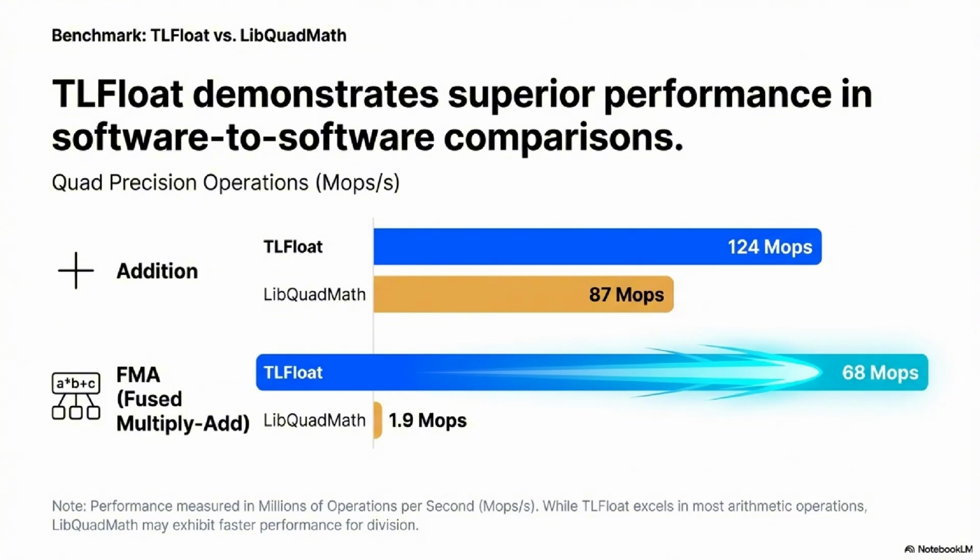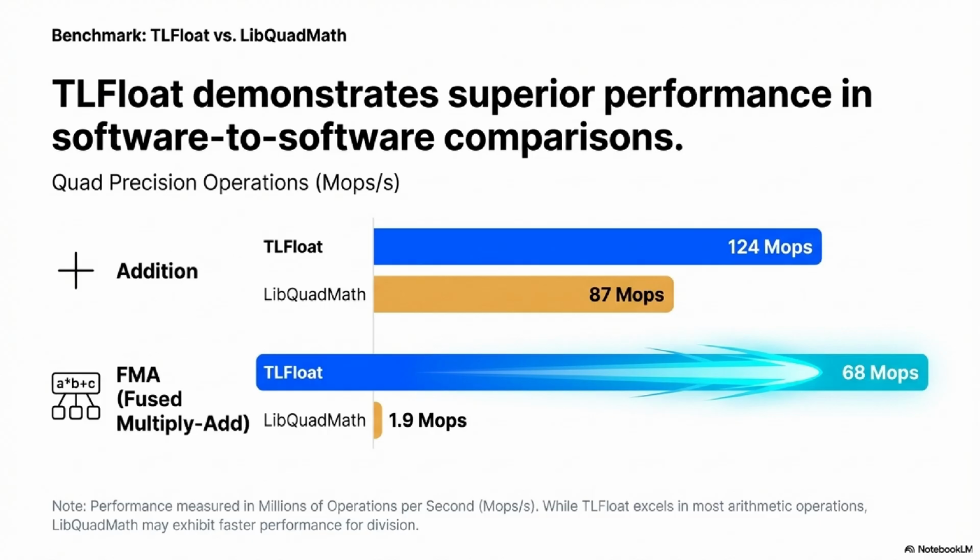And what about that fused multiply-add operation, the critical high-accuracy one? The benchmarks there showed a massive difference. An incredible difference. TLFloat quad FMA runs at 68 million operations per second. The reference implementation only manages 1.9. That difference just underscores the value of TLFloat's highly optimized, single-rounding FMA implementation. That's really impressive. It demonstrates superior engineering in software.